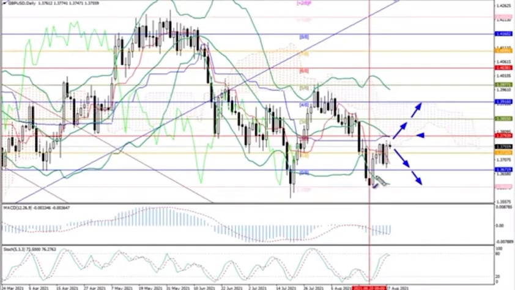Bollinger Bands are directed downwards, stochastic reverses downwards, however, the MACD histogram shrinks in the negative zone. This week, the continuation of the price decline looks more likely, but a breakout of 1.3793 doesn't exclude growth.